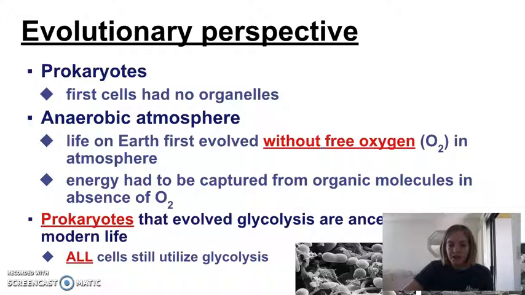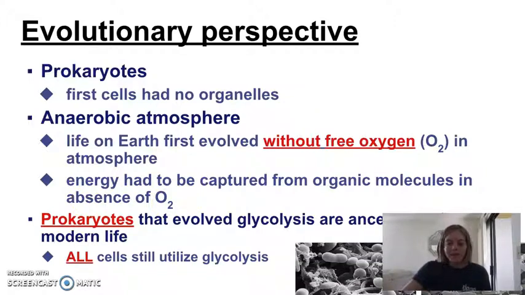These cells, we know, didn't really have many organelles, if any at all, because they didn't have membrane-bound organelles. They could not carry out several processes such as the Krebs cycle, because as you know, those take place in the mitochondria. And we also know that early life on Earth did not have oxygen in the atmosphere, and so we had to get energy from food, but without oxygen.